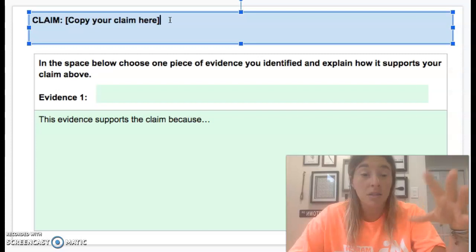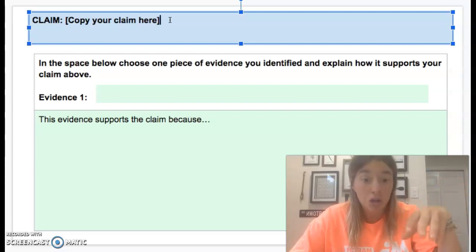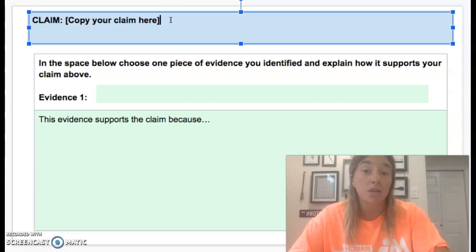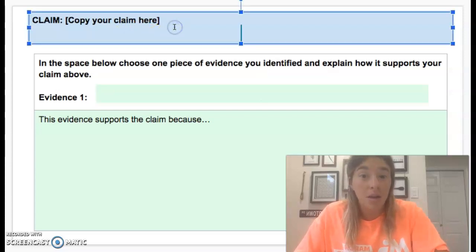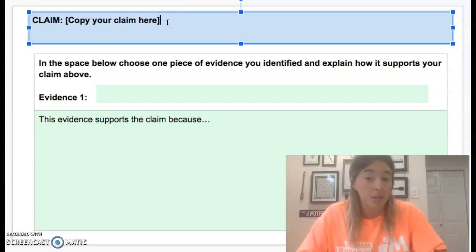So the thing that's funny about writing is that this part here is your own words. So this is an idea that you have come up with from reading the text. There is a reason why this idea has come into your head. Something within the text has actually told you that this is what you need to write when you write your claim. The tricky part is finding out what part of the text actually is telling you this information. This is something that a lot of the times is going to be pretty accurate, because it's something that you have gotten specifically from the text in your own words, right?